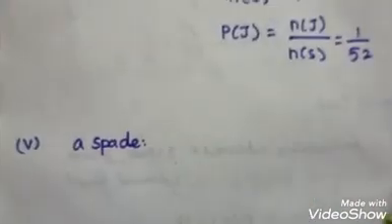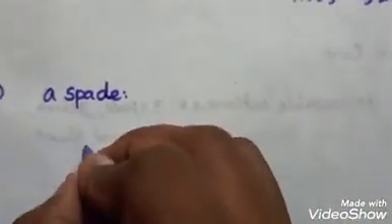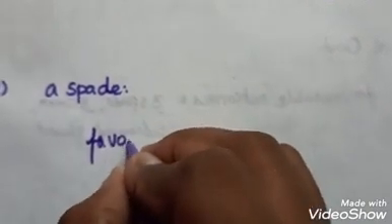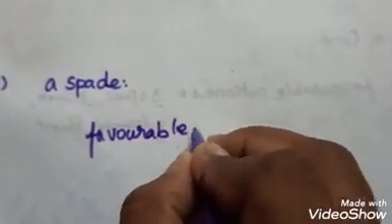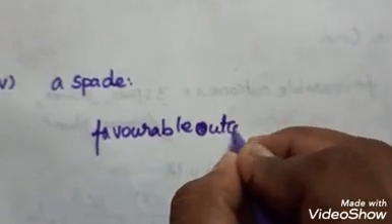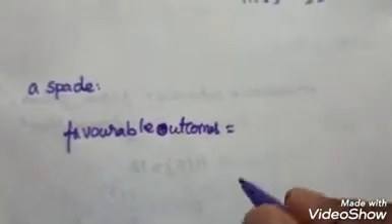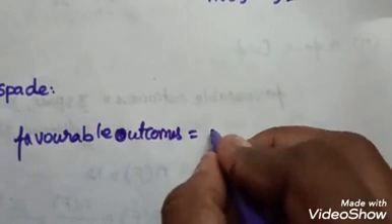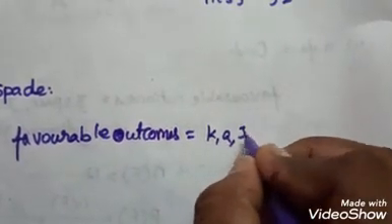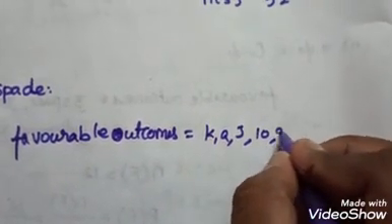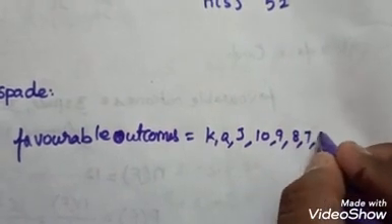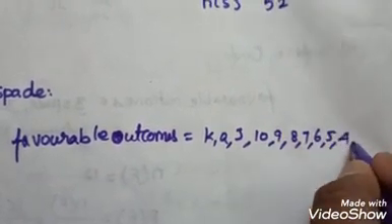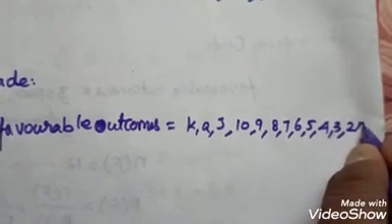So next I have to take a spade. A spade contains totally 13 cards. So I will take the favorable outcomes: k, q, j, 10, 9, 8, 7, 6, 5, 4, 3, 2, a.